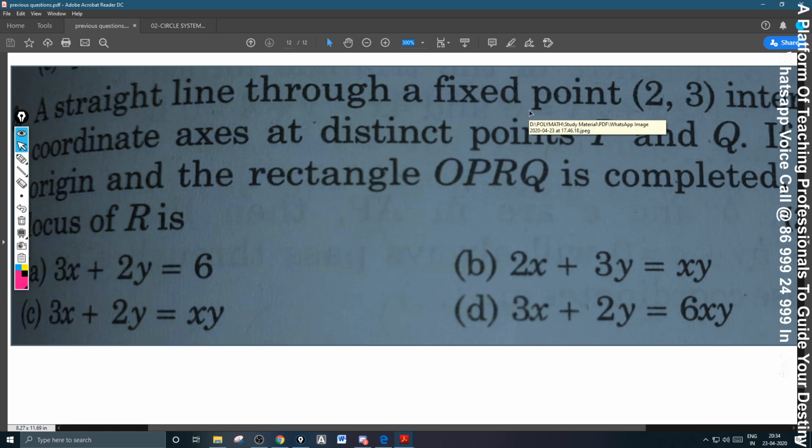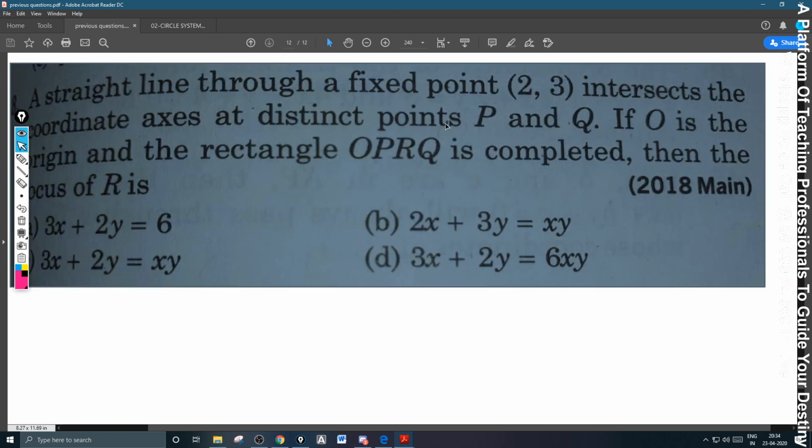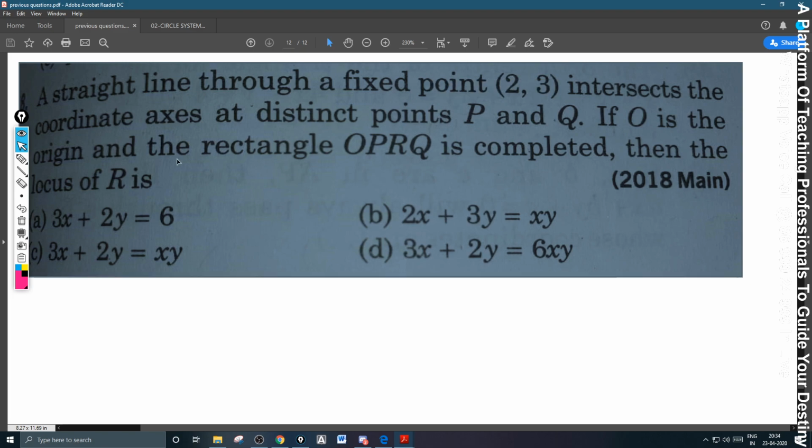Let me increase the size. 250% is okay. Or let me take 240%. Yeah. To 30%. Okay.